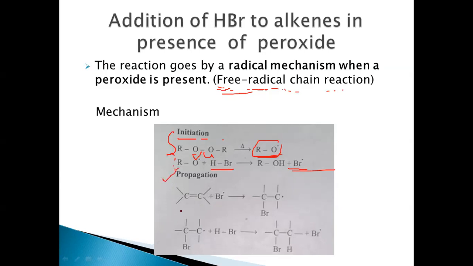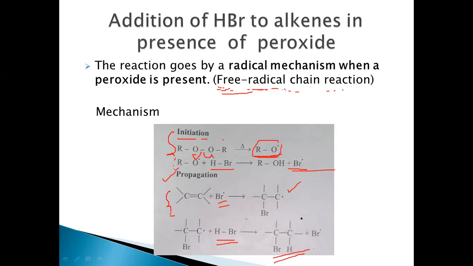The next step is propagation, where this Br free radical attacks the alkene, resulting in the formation of a free radical where the carbon has a single electron. Now this, on further reaction with one molecule of HBr, undergoes free radical addition, resulting in the formation of this alkyl halide.